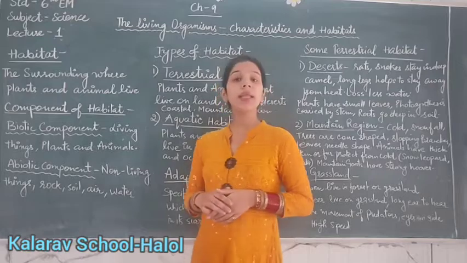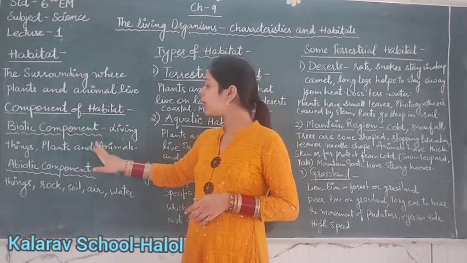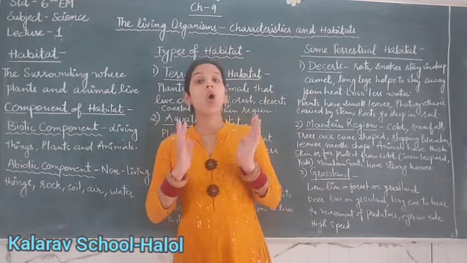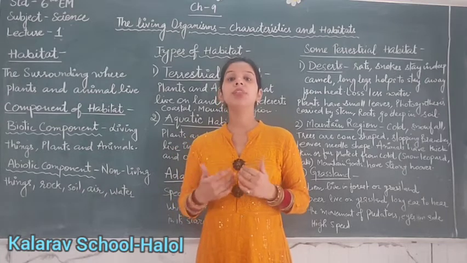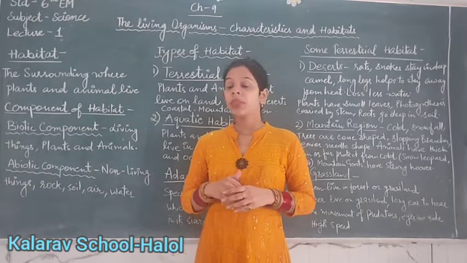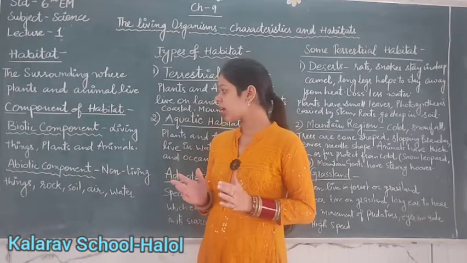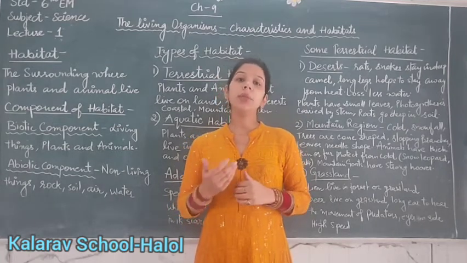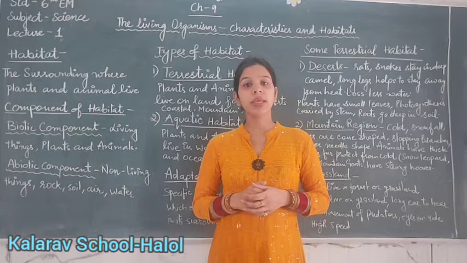The habitat has two components: biotic components and abiotic components. The biotic components are all the living things. What are those living things? Plants and animals are the biotic components of the habitat. The second one is the abiotic component. All the non-living things such as rock, soil, air and water constitute the abiotic components of the habitat. So these are the components of the habitat.